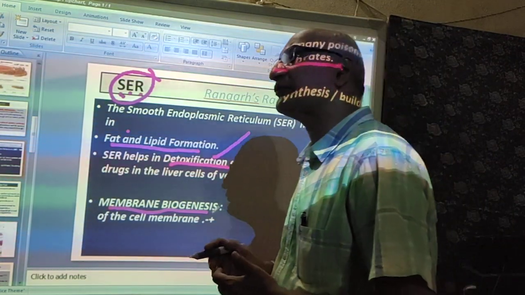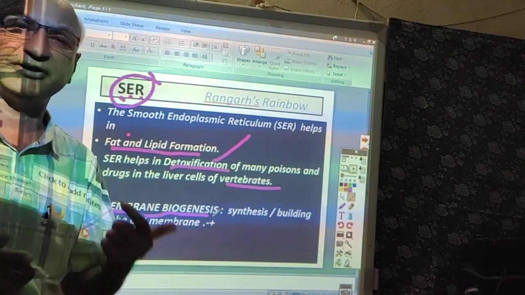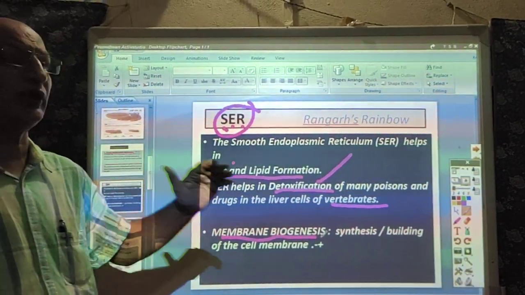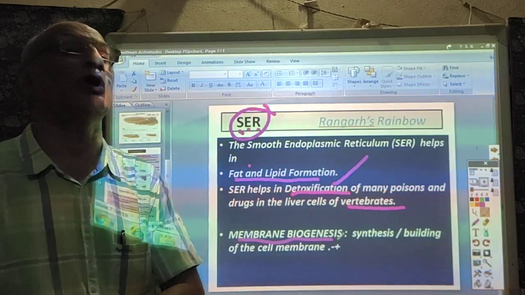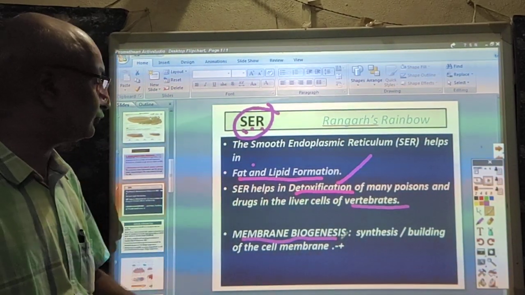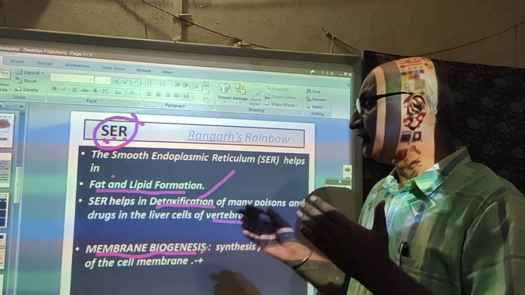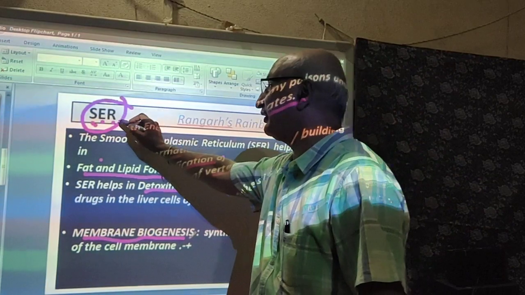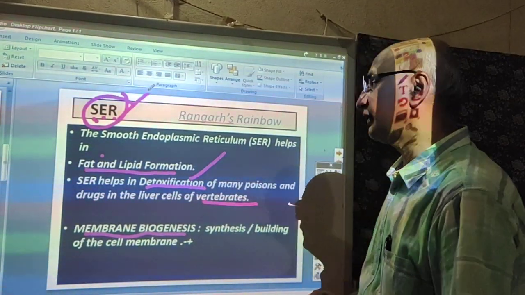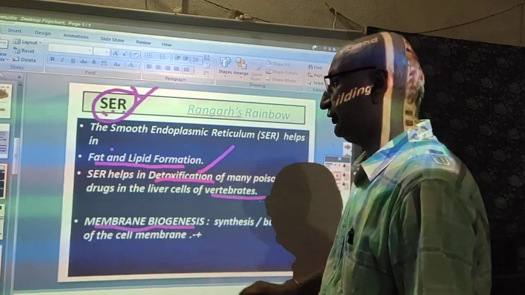Membrane biogenesis means the synthesis, or the building, of the cell membranes. Whatsoever the membranes of even the cytoplasmic organelles, dear students, the membranes of cytoplasmic organelles or even of the cells, the endoplasmic reticulum, and particularly the smooth endoplasmic reticulum, plays a significant role here.